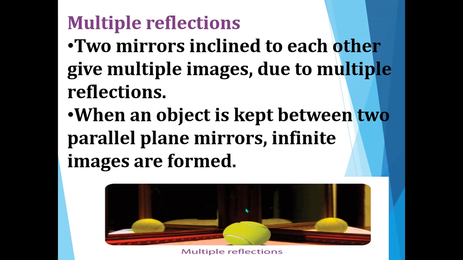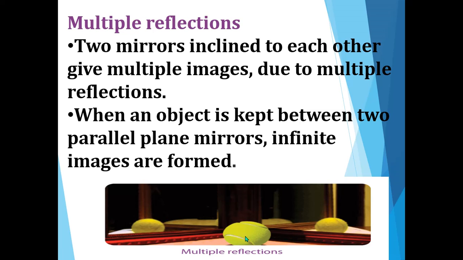So here you can see the two mirrors which are not placed horizontally or vertically. So it will be in the form of sloping. Okay, so when an object is kept between two parallel plane mirrors, infinite images are formed. So here you can see the parallel plane mirrors, two mirrors, and you can observe the image formation in infinite. Infinite means we can see many images formed from only one object.